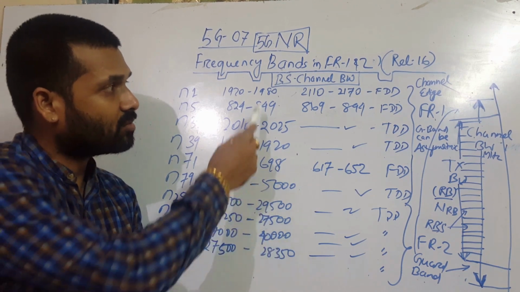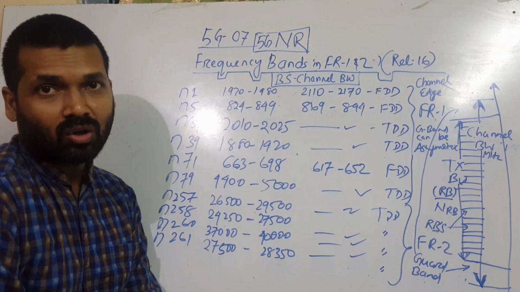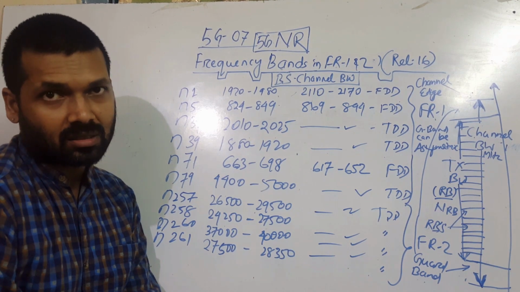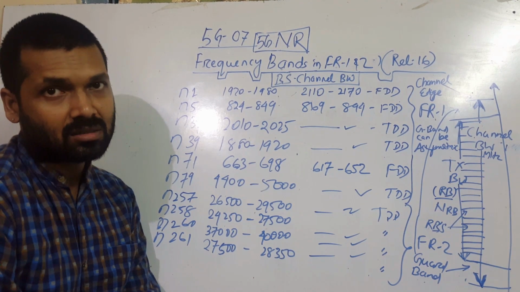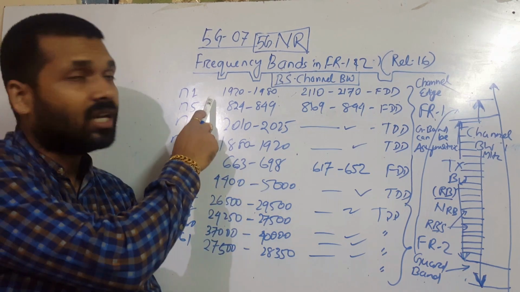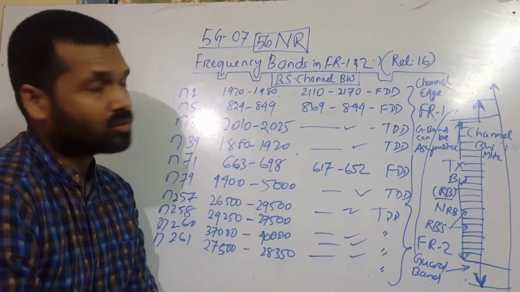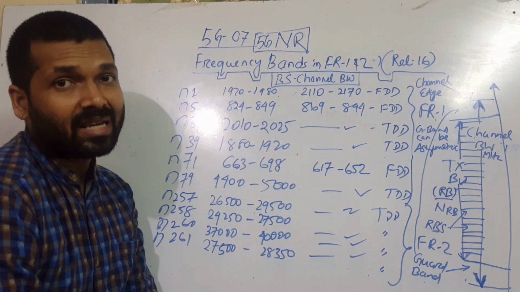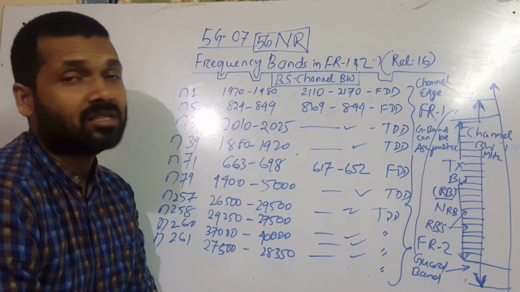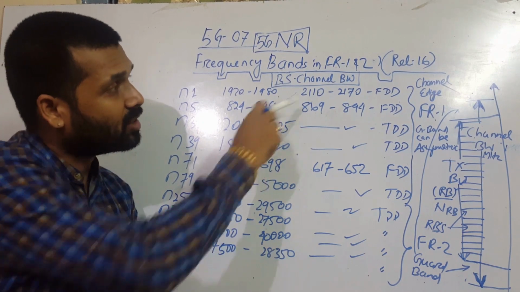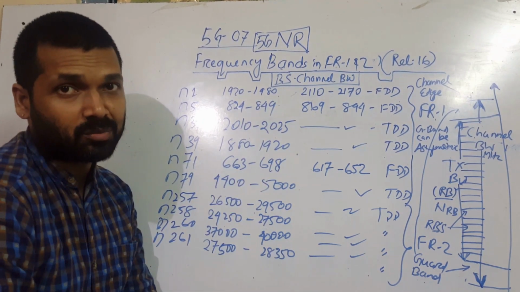First we'll discuss FR1, or below 7 gigahertz, bands or frequency ranges. N1: these are the uplink ranges and this is the downlink. In uplink it operates from 1920 megahertz to 1980, and in downlink 2110 to 2170 megahertz.